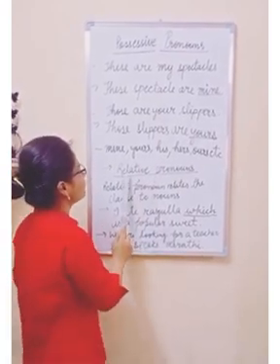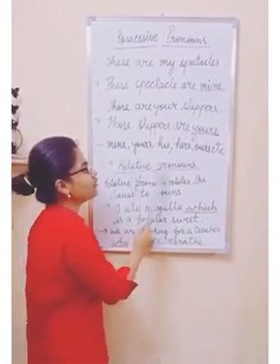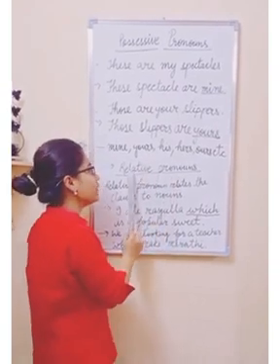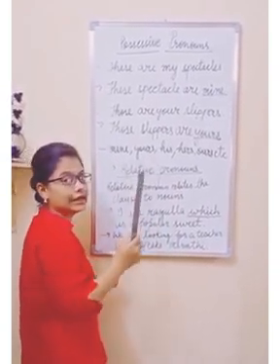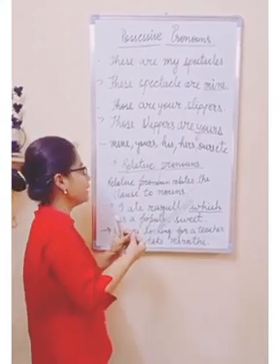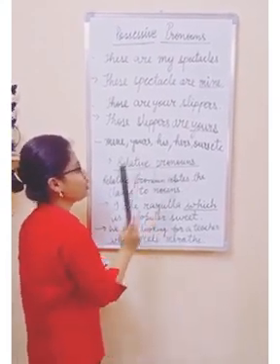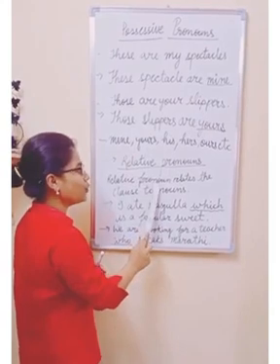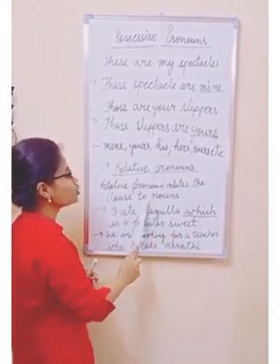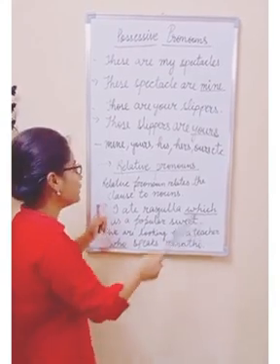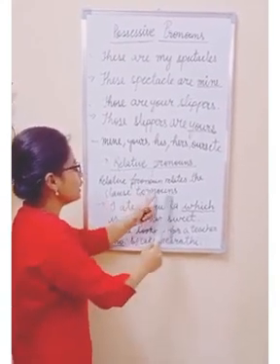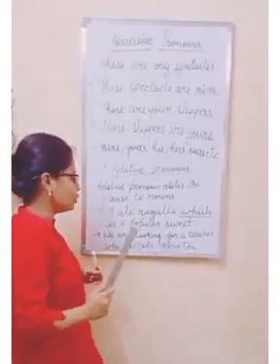Now we have the second concept, relative pronouns. As this word is made up of the word relation, relating something, so it is a relative pronoun. A relative pronoun relates the clause to nouns, right? What is the work of a relative pronoun? That it relates the clause to the noun. How? This I am going to tell you.